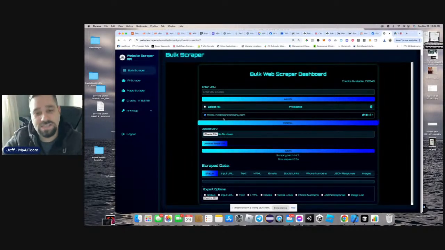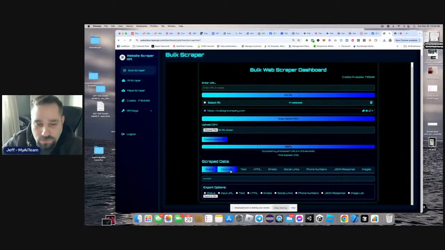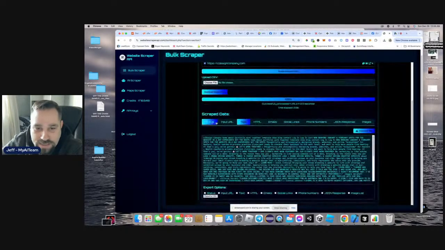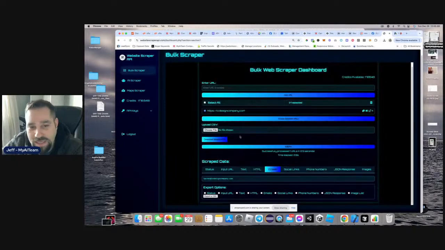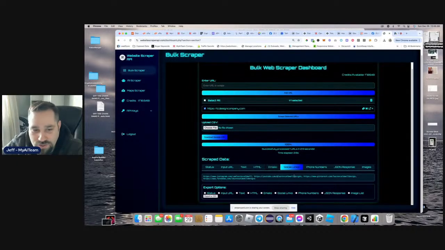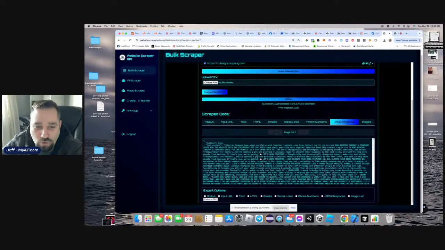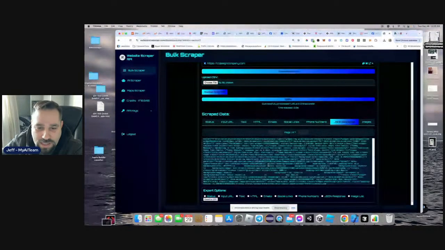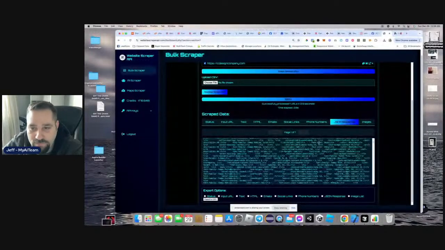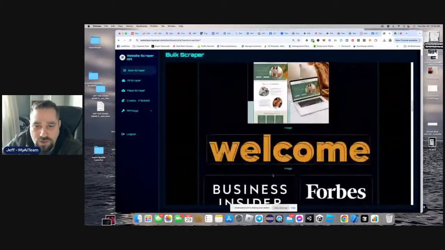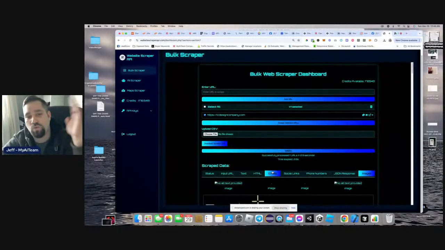Well, this scrapes the entire URL. What does that do? It gives us the text for that entire website. You can see here's all our text: the HTML, the emails if it finds any, social links if it finds social links, and any extra phone numbers if they have that. It also gives the full JSON response, so you literally can connect this into your own software, and it returns all the images also. So this is what it scrapes from each one of those websites.